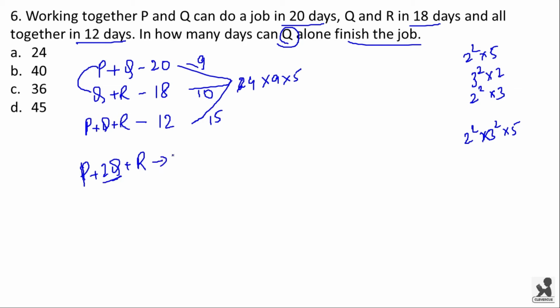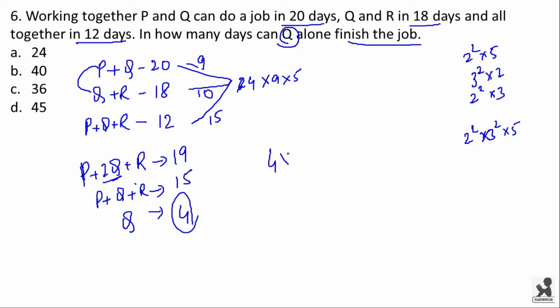So together the efficiency will be 19. And we are also given that P plus Q plus R efficiency is 15. Now to find the efficiency of Q, subtract 15 from 19. So we get 19 minus 15, which is equal to 4. So the efficiency of Q is 4 units.